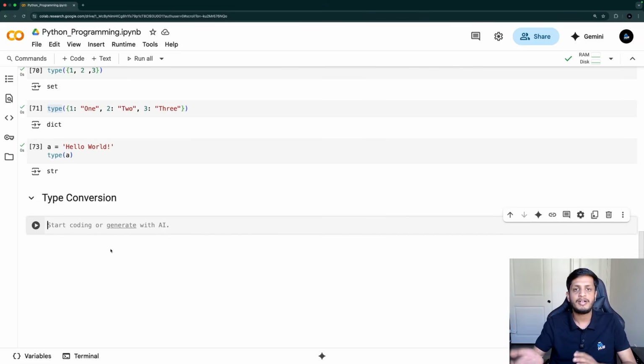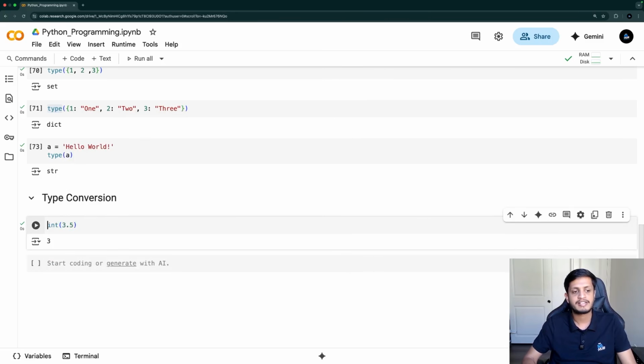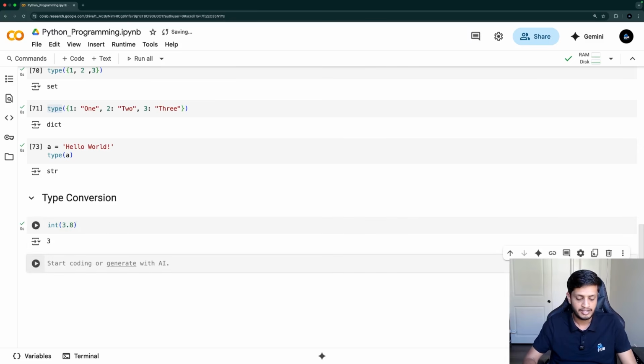Now we can convert one data type to another as well in Python, right? So we can convert all numeric data types into each other. So what if I want to, let's say, convert a floating point number 3.5 into an integer? I'll just get the integer part of it. Even if I write 3.8, I'll get the integer 3. So I'll just have to wrap it in the class name. If I want to convert a floating point number into an integer, I will just use the class int because I want to convert it into integer. This is what is casting or conversion.